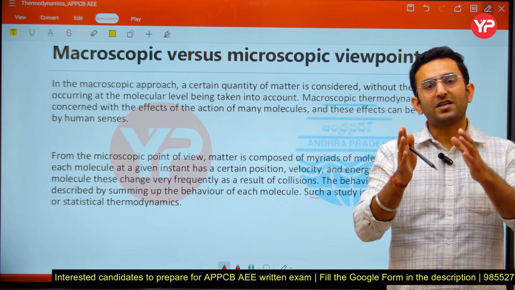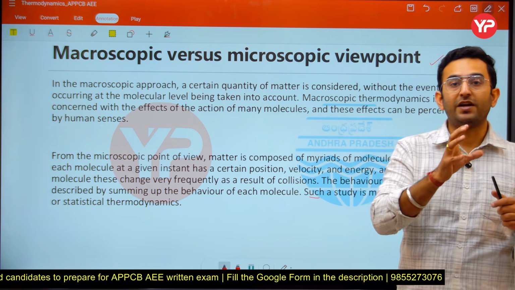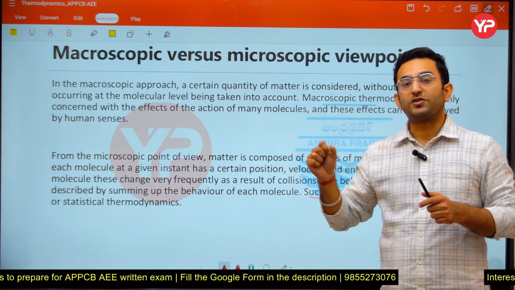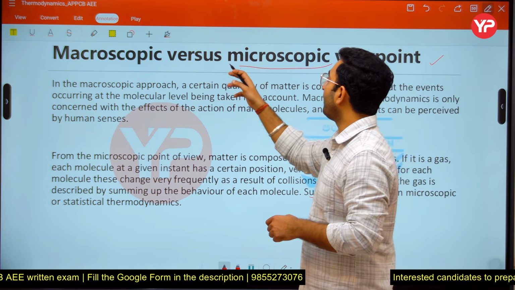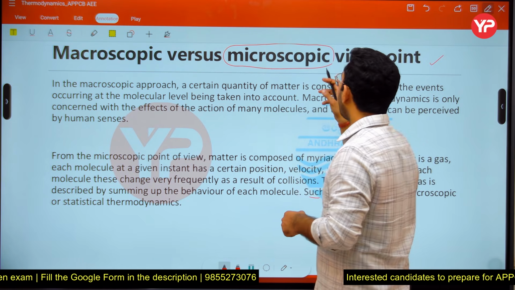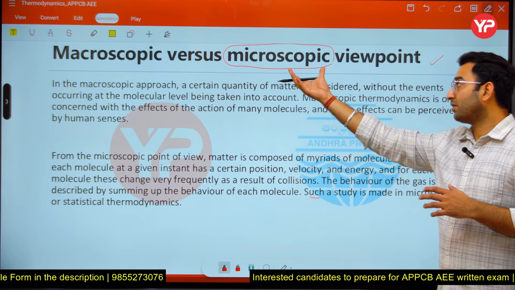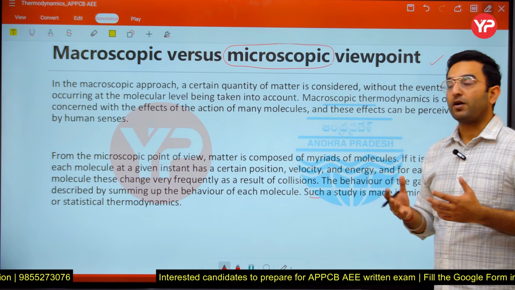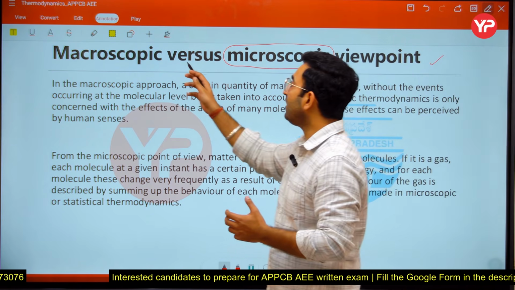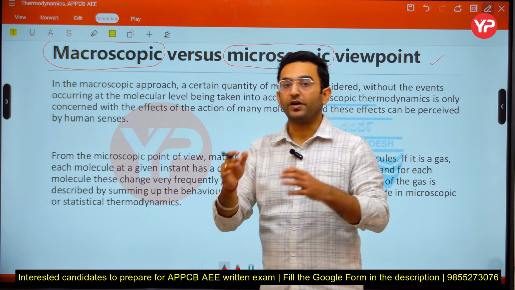Okay, so statistical thermodynamics is a separate branch, which finds its applications in chemistry here. And there we generally talk about the microscopic viewpoint. But in our engineering curriculum here, we don't study the microscopic viewpoint. We just take the approach as a macroscopic one.